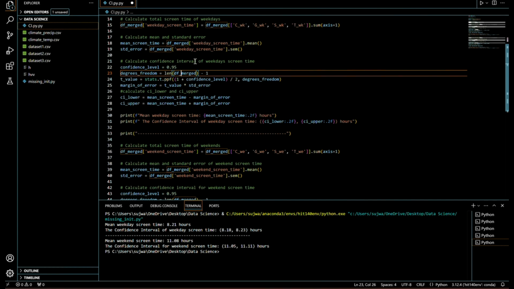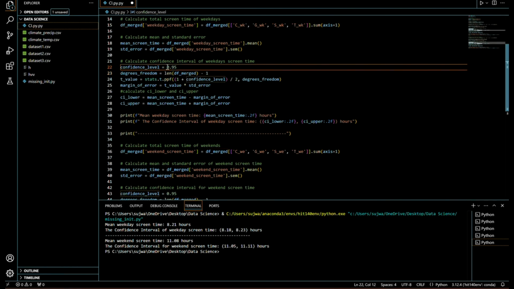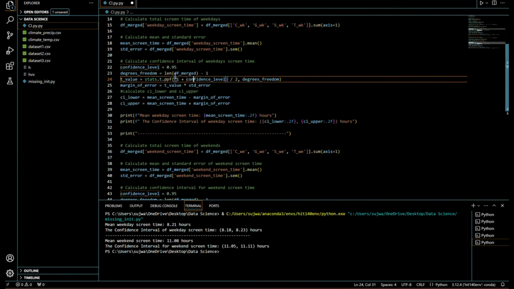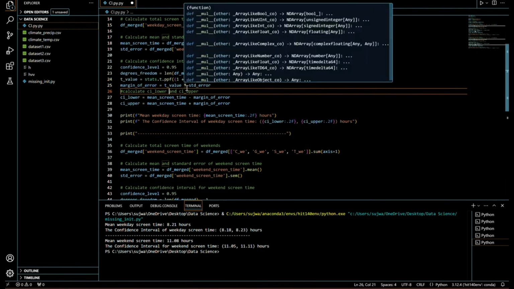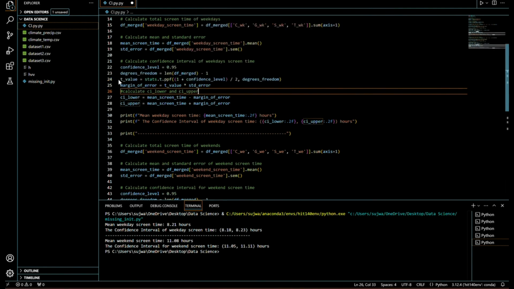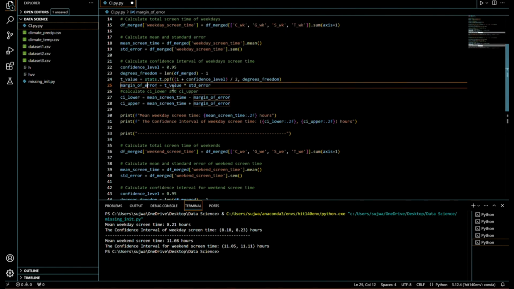Then I calculated the confidence interval of weekday screen time, in which I assume a 95% confidence interval, so that the confidence level is 0.95, and these are all the basic formulas. The degrees of freedom is equal to n minus 1, in which df is len minus 1, and to find the t value I use stats.t.ppf, which gets a critical value. It is important for the margin of error. Now the margin of error can be found from the product of t value and standard error.